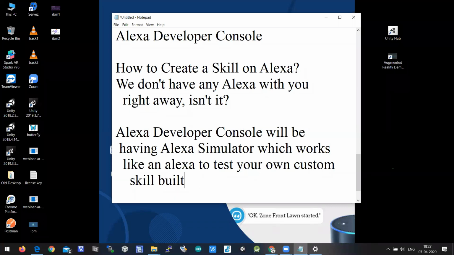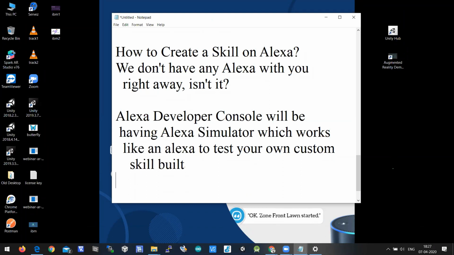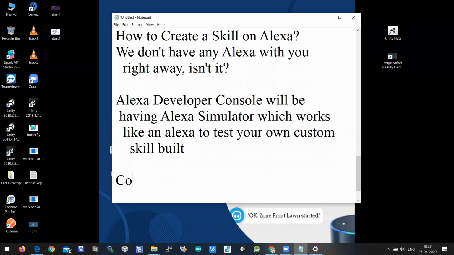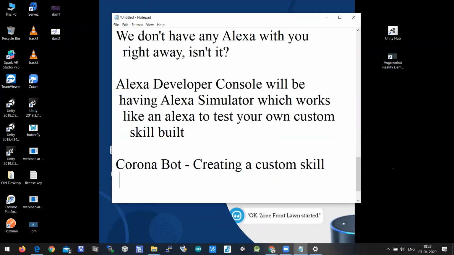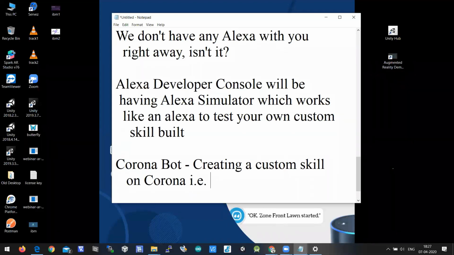So today we are going to create a skill, something like Corona. So, Corona bot. You should be able to ask Alexa what the symptoms of Corona are, or ask Alexa all about the treatment needed for Corona, which is like creating a custom skill on Corona, that is COVID-19.